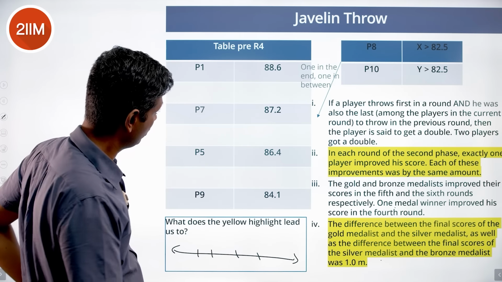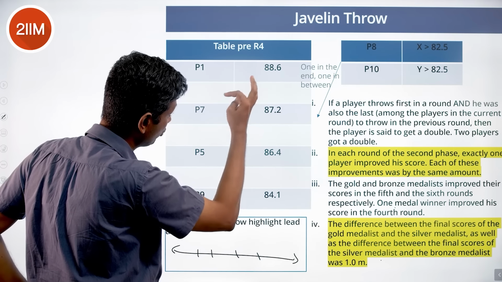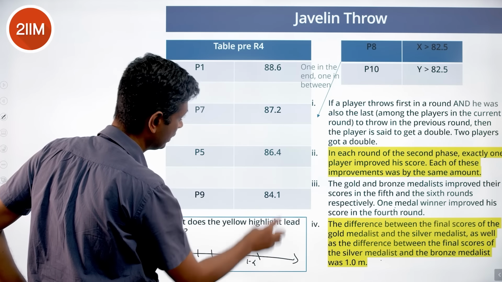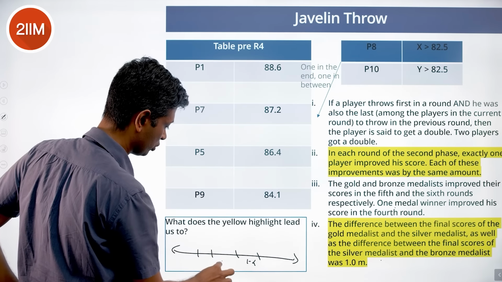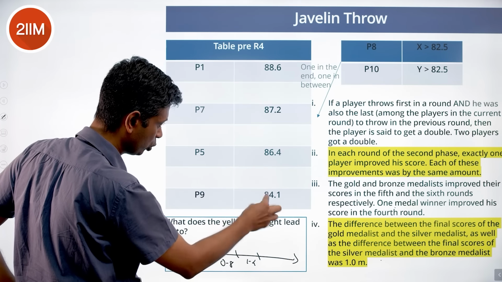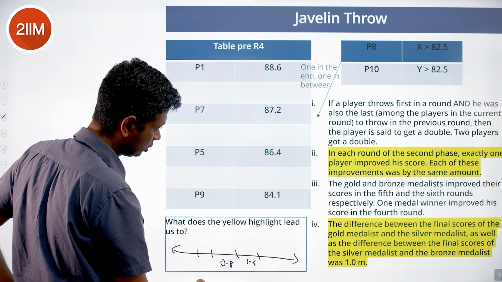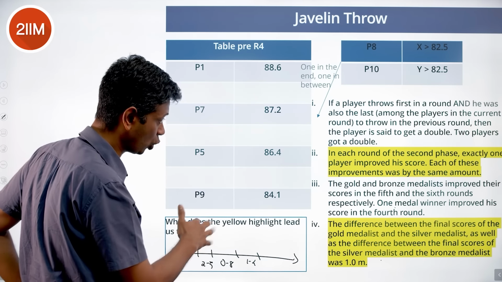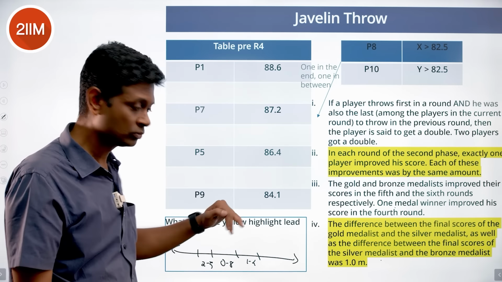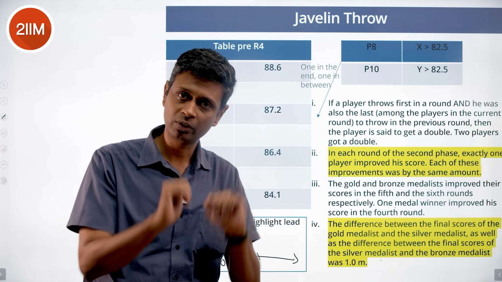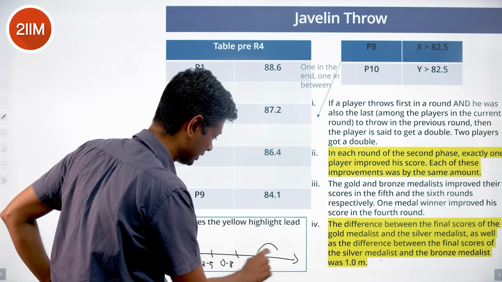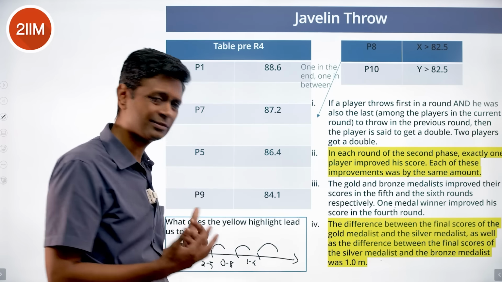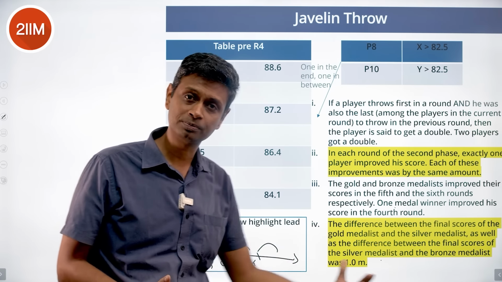If you notice, 88.6 to 87.2, this difference is 1.4. 87.2 to 86.4, this is 0.8. 86.4 to 84.1, this is 2.5. My diagram is not to scale, but don't mind that. There are 3 improvements by x, x, x. Imagine that by the same amount.